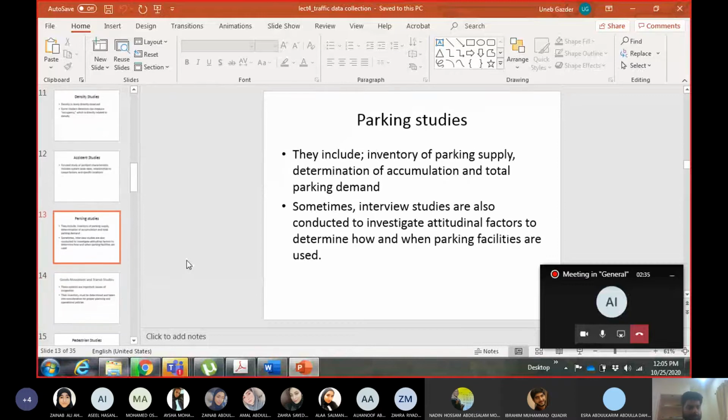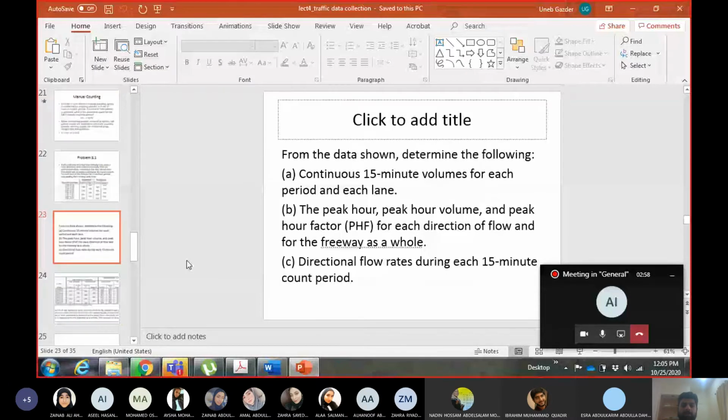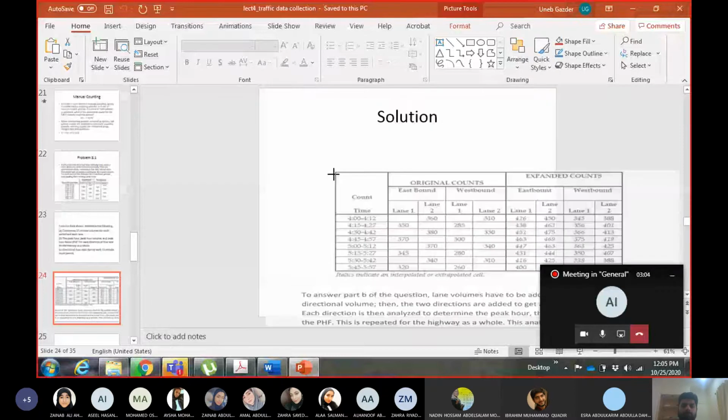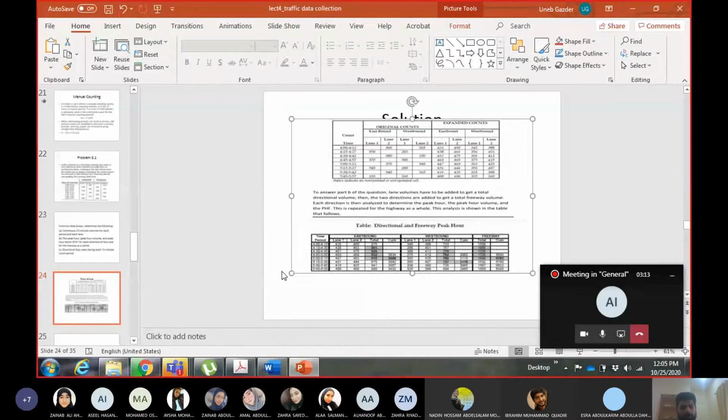So for manual counting, you have to incorporate the breaks, and you have to find out the missing data from the breaks. And for speed studies, we have to remove the parallax error. So you can do it through calculations, and I told you how you can do it in the observation as well. And there was another error, which was the random error because of the manual functioning of the stopwatch, and we said this is random error, so it normally cancels out each other, and it cannot be calculated precisely because it's random.